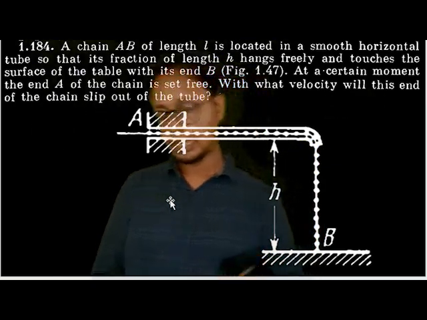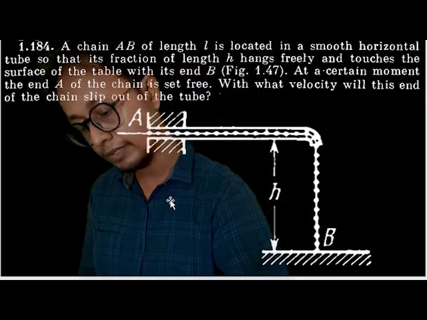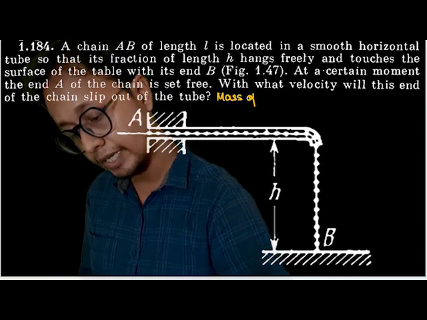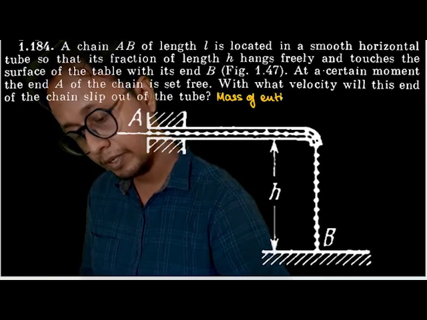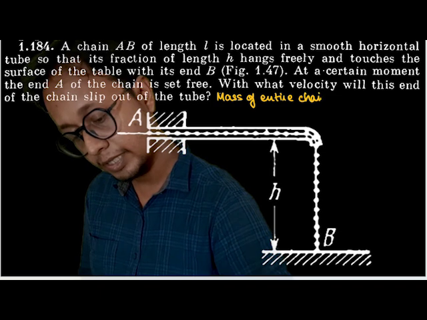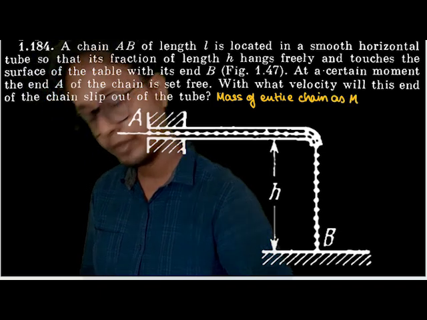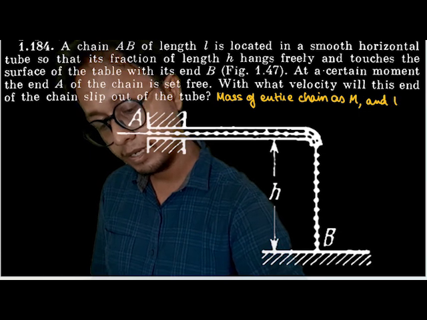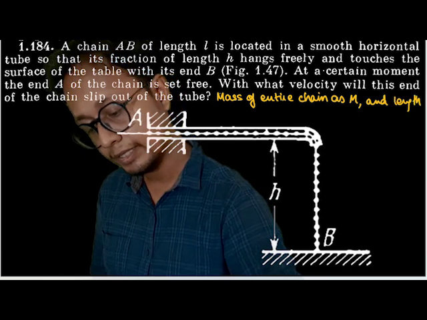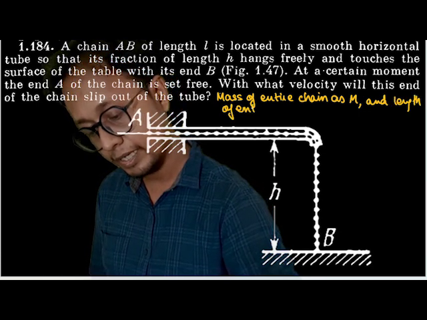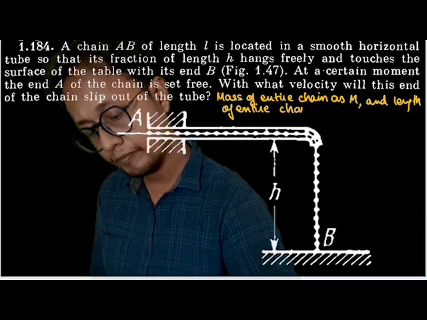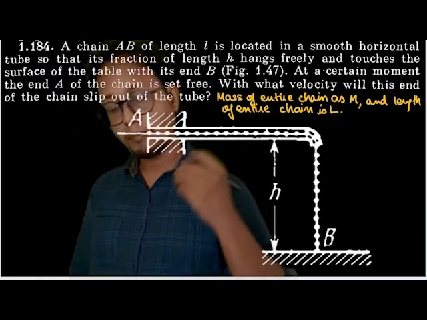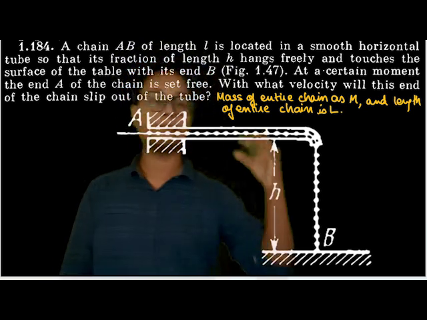Now, if I take the mass of the entire chain as M, and the length of the entire chain as L, the mass density means mass per unit length.